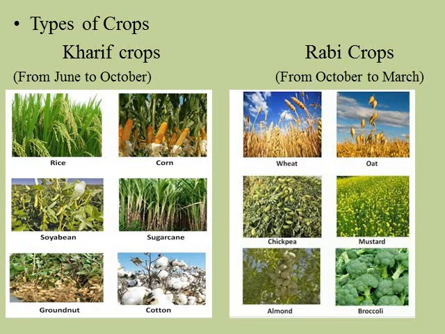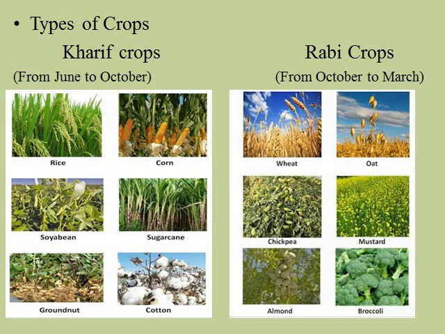First we will see the kharif crops. The kharif crops are the crops which are grown in the rainy season between June and October. These crops depend upon the southwestern monsoon. The examples of these crops are paddy, cotton, soybean, groundnut, maize, sugarcane and rice.